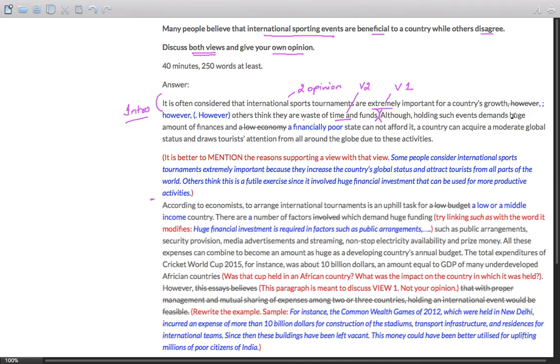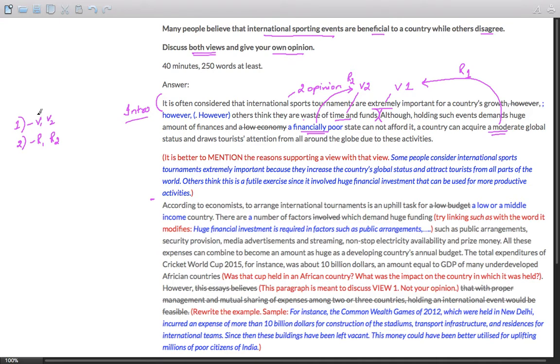Although holding such events demand this, financially poor state can't afford it, a country can acquire a moderate global status. So, this is the reason behind view 2, and this is the reason behind view 1. So, this is reason 1, and this is reason 2. So, what the student has done is she has written one sentence on view 1 and view 2 and second sentence on reason 1 and reason 2.